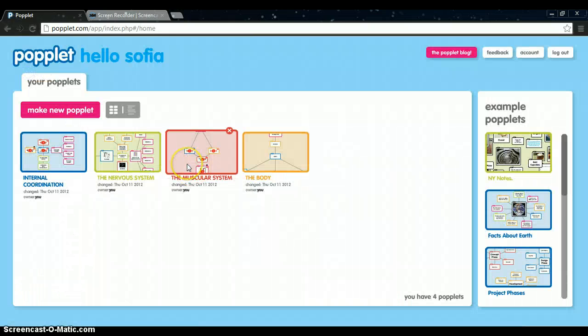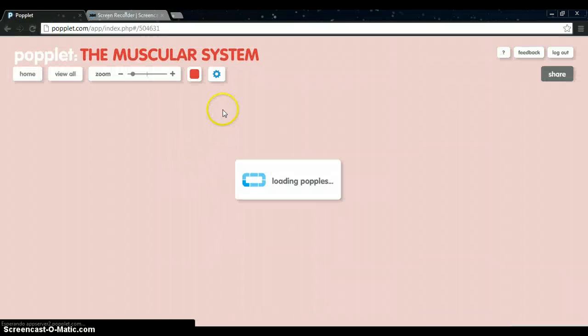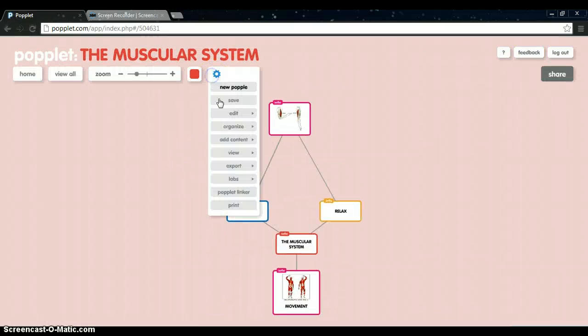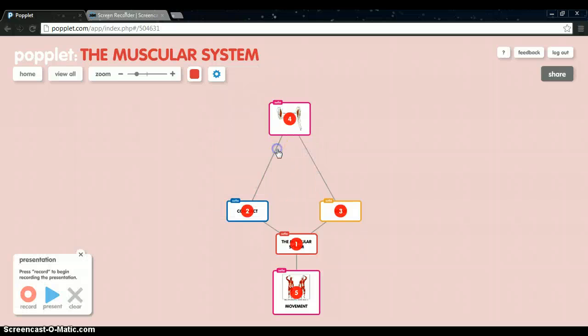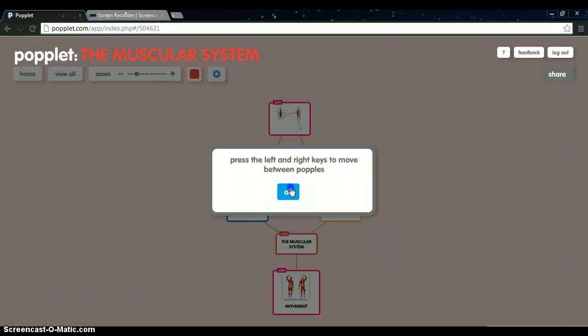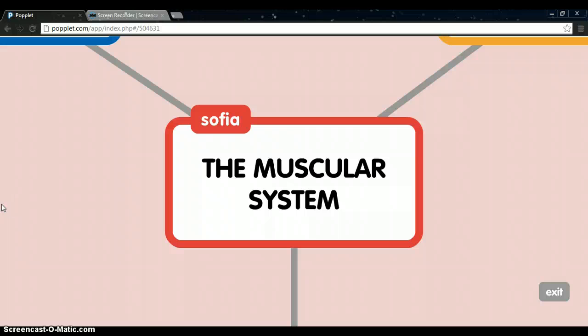Now we go to the second that says muscular system. The muscular system consists of all the muscles in the body.